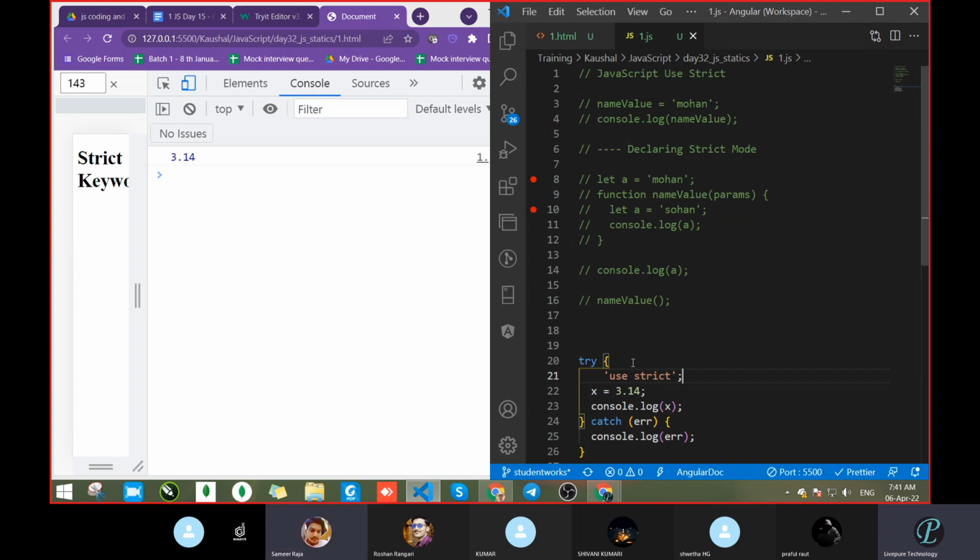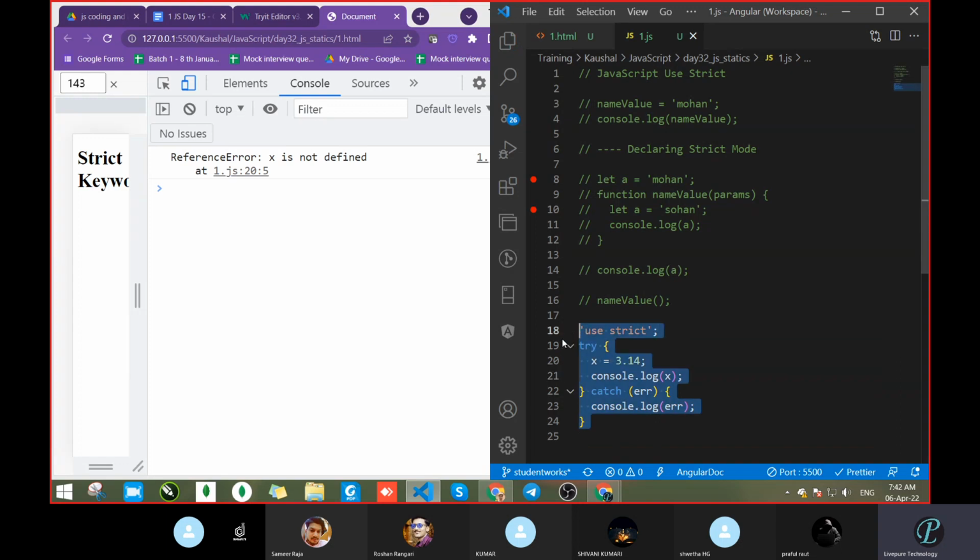But here it's not. It means we have to write this outside of the try block, then only we will get it. Correct? We have to write this outside. Okay, so with the help of this, we got the error. Error is coming. What properties does an error have? Yesterday we had seen that an error contains two properties.